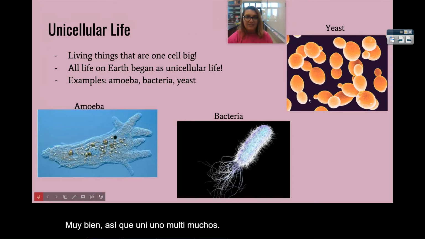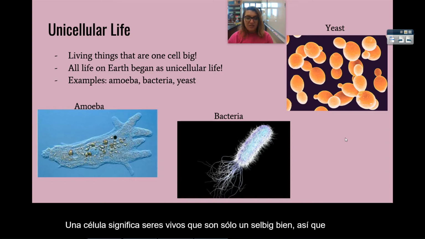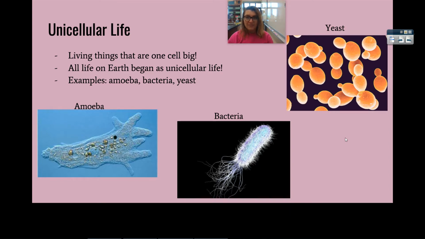So unicellular life, one cell, means living things that are just one cell big. All life on Earth began as unicellular life. So some examples are, this is an amoeba, a bacteria, and yeast. So this is how all life began on Earth, just one cell big.